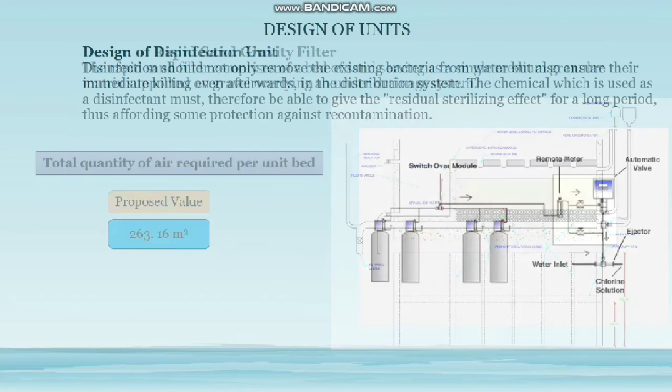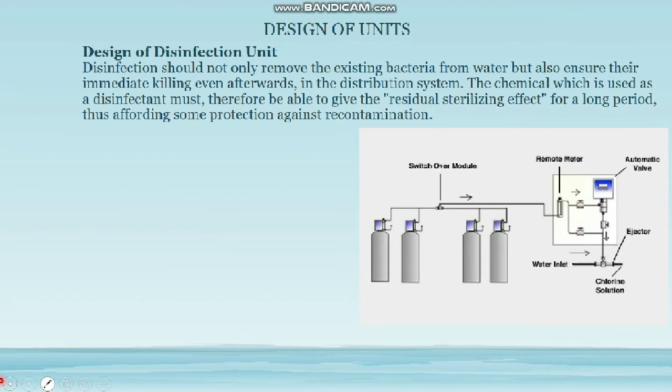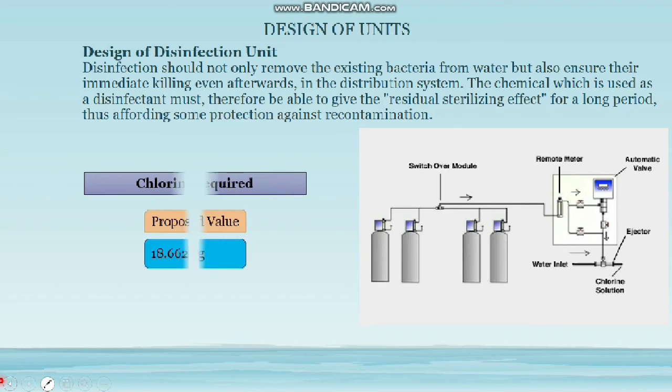Disinfection unit. Disinfection should not only remove the excess bacteria but also ensure immediate killing even afterward in the distribution system. The chemical used as disinfectant must therefore be able to give a residual sterilizing effect for a long period, thus affording some protection against recontamination. This is the diagram of the disinfecting unit. Based on the calculation, it is proposed that 18.66 kg is required per day.